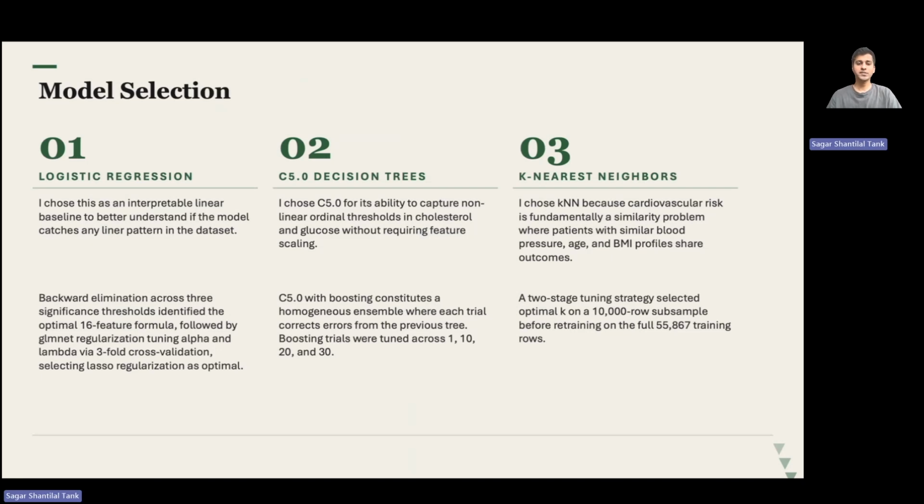The C5.0 boosted decision tree, because cholesterol and glucose have ordinal threshold effects that a linear model cannot capture, and boosting means each tree corrects the error of the previous one. And KNN simply because cardiovascular disease is fundamentally a similarity problem. So patients with similar blood pressure, age, and body mass index tend to share the outcomes.